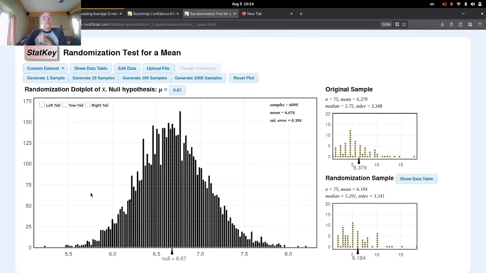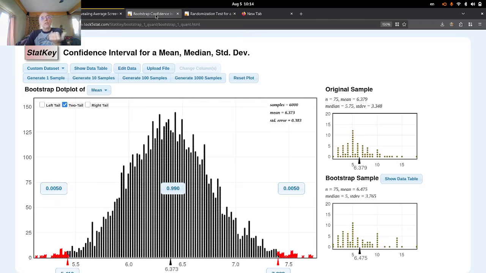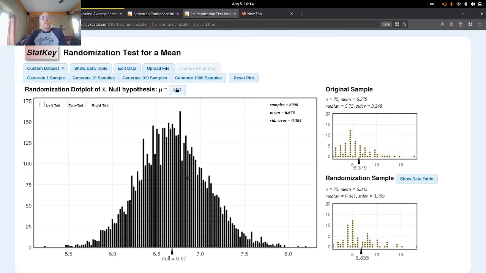What's the difference between this sampling distribution and this one? This one is centered at about the sample mean, and this one is centered at the population mean. That's the difference between a sampling distribution for a confidence interval versus a hypothesis test.